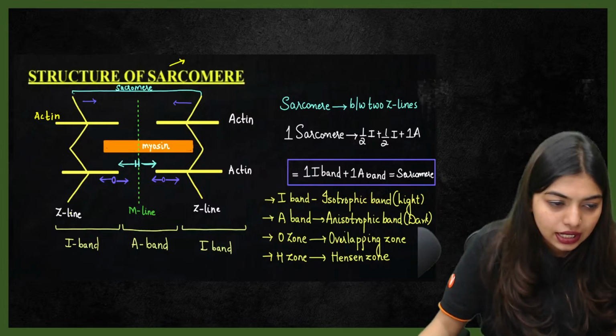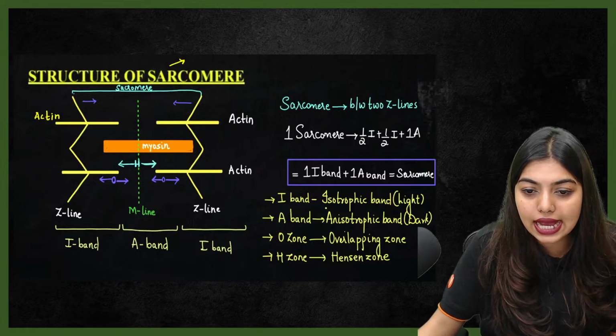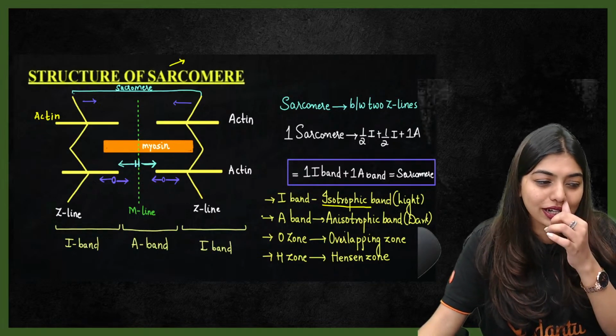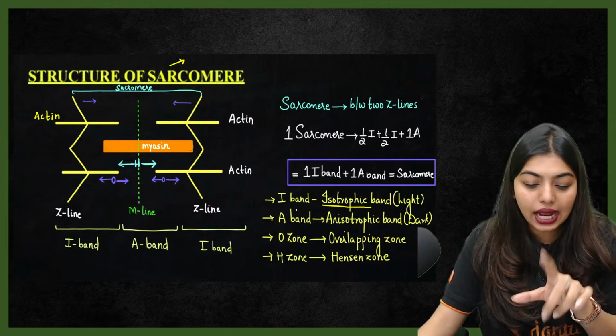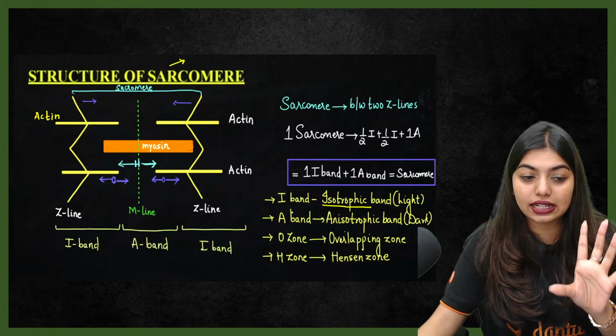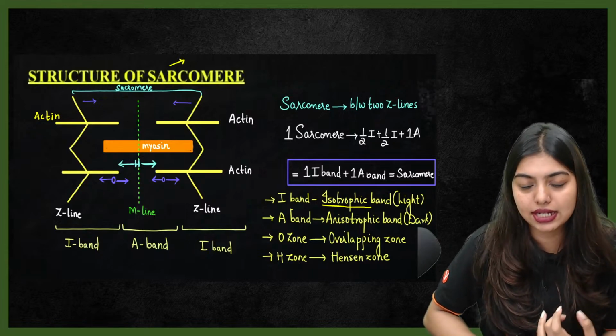Now look here. Your Z line is there, Z line is there. Now I band is also called isotropic band. Thank you, Tanushri, isotropic band. Isotropic means what? One type. One type is only there. That means iso, one type, right? We have studied isogamy in biological classification.